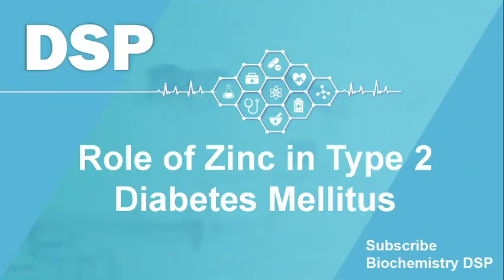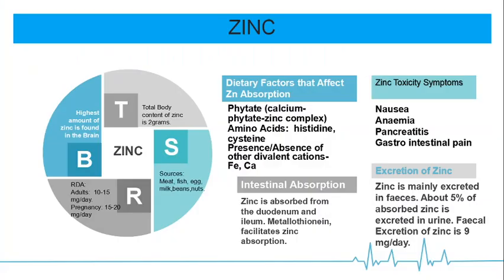Welcome. In today's topic, we'll be seeing about the role of zinc in type 2 diabetes mellitus. As we all know, zinc is an essential trace element which is required in minor quantity, from a few milligrams to less than 100 milligrams per day. It's a very important trace element to perform a variety of functions, both physiological and structural, in the human body and maintain optimal health.